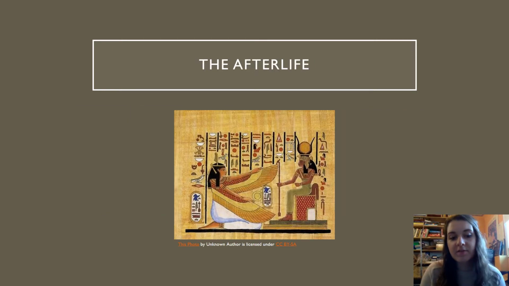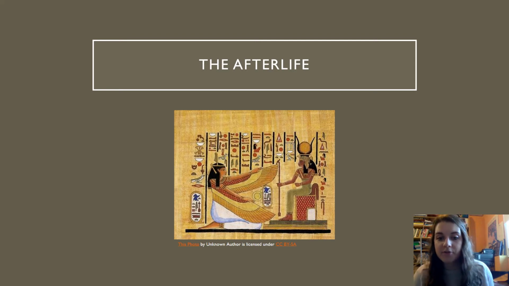Ancient Egyptians believed that their pharaohs were gods. They also believed in the afterlife, that after you died, you were taken to the afterlife where you would live with everything that you were buried with. So they built these huge pyramids that they were buried in. That was something that they came up with in the Old Kingdom. The pyramids were full of all their most prized possessions, and they believed that they would take those things with them to the afterlife.